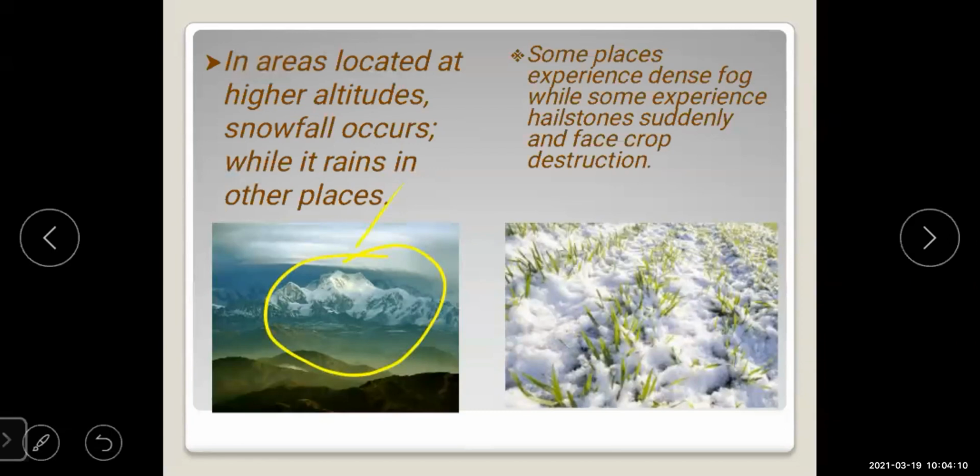Then some places experience dense fog, while some experience hailstones suddenly and face crop destruction. Means here, in some part of the country or another area you will see snowfall, and in another part you will see rain. Then in some other part you will see hailstones destroying the crops, which you can see in the image on your screen.